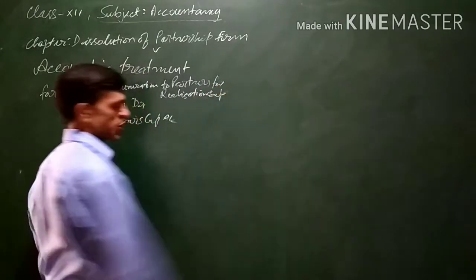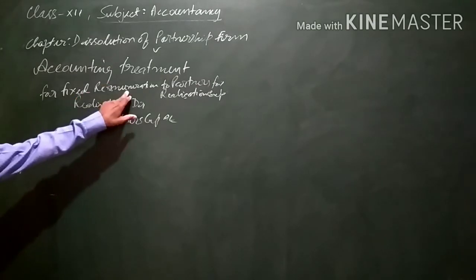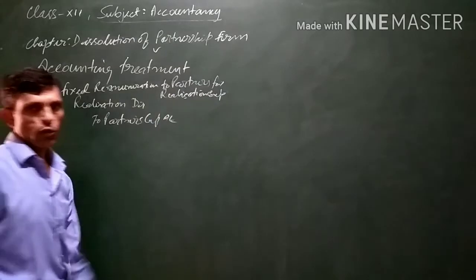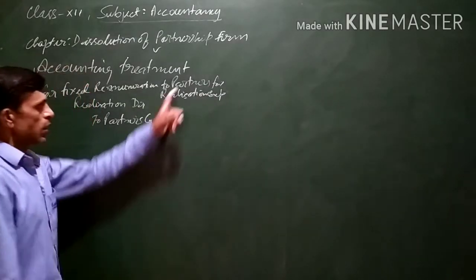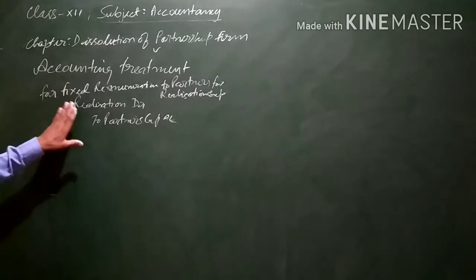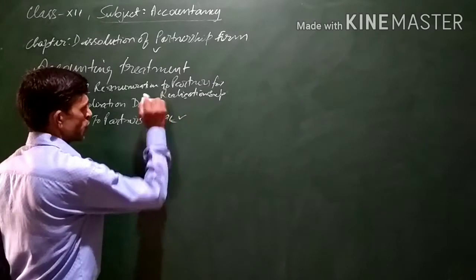If there is an agreement that the partner will be paid a fixed remuneration or fixed percentage on the amount of assets sold to bear the realization expenses, then realization account will be debited to partner's capital account with the fixed amount.